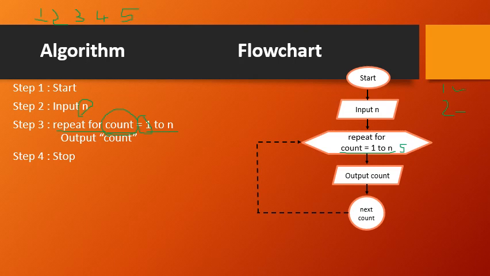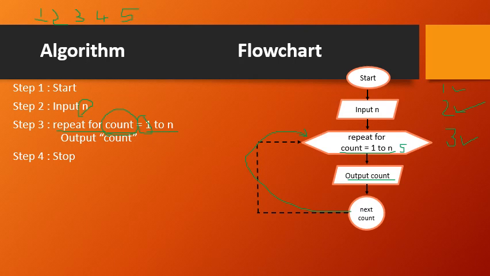1 was displayed earlier. Now 2 is displayed. The next is what? Next count means the value will be 3. For the 3, you come back here and check the repeat for condition. The condition is that count should have a value between 1 to 5. The current value of count is 3. Is this 3 between 1 to 5? Yes, it is true. Then do the output of count. Output of count means display count. So 3 will get displayed.